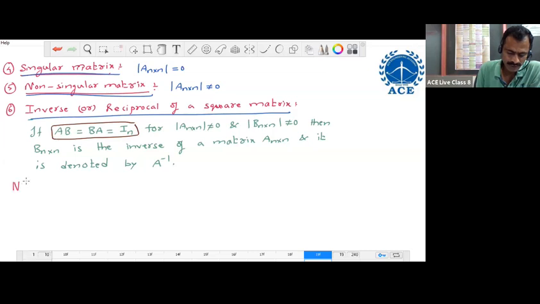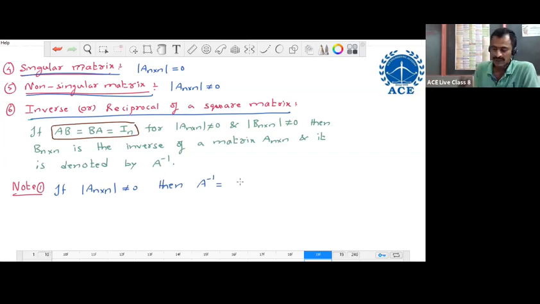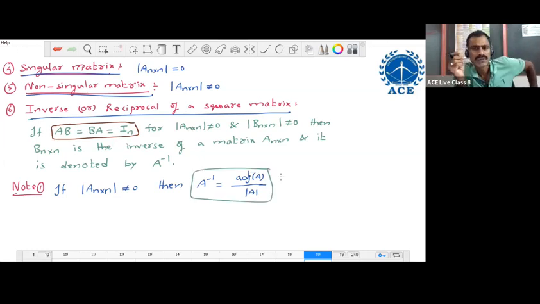Next, note points. Note point number 1. If determinant of A n cross n not equal to 0, then A inverse equal to, according to the adjoint method, inverse is given by adjoint of A in the numerator, determinant of A in the denominator. This is the formula to write the inverse of a square matrix according to the adjoint method.